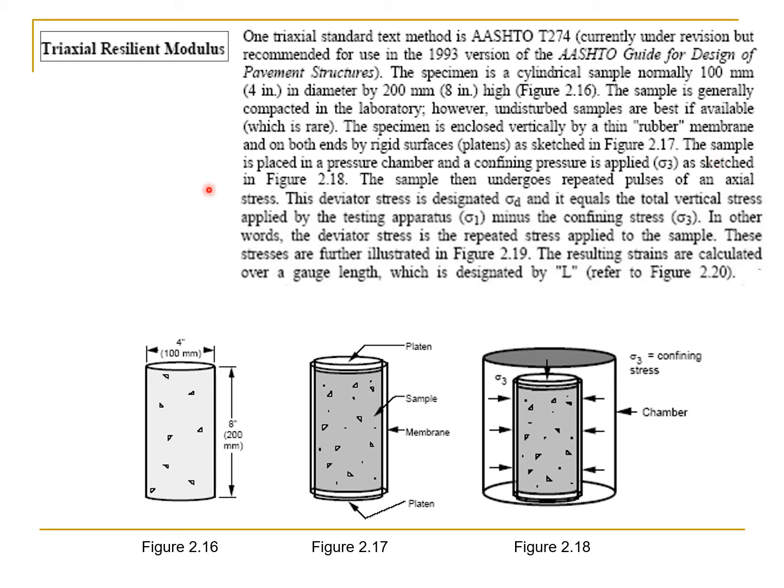The sample is placed in a pressure chamber and a confining pressure, sigma 3, is applied, as sketched in figure 2.18. You can see the three figures 2.16, 2.17 and 2.18 to develop a real feel for the triaxial resilient modulus test.